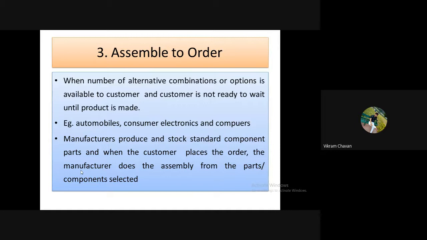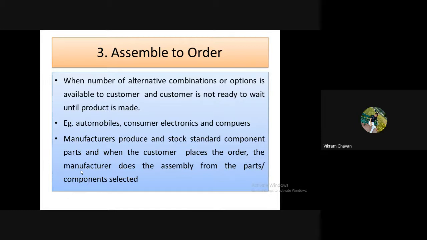So what is the advantage of this particular thing? That is nothing but the delay time. In make to order production, once the order is given by the customer, then the manufacturing will start. But in assemble to order production, the standard components are already present, and the choice is provided to the customer to select your specification.